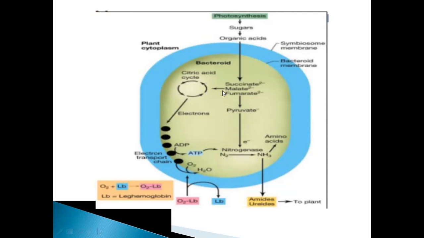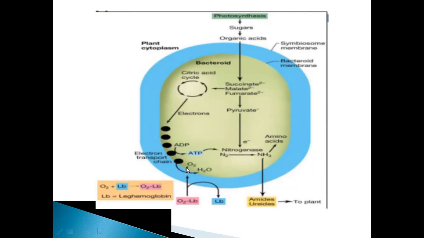And if it is entering into the citric acid cycle, this was the pathway. Otherwise, these organic acids, if they get converted into pyruvate, this pyruvate will give electrons for the conversion of nitrogen to ammonia. Okay, energy is coming from pyruvate. Sorry, electrons are coming from pyruvate. ATP is coming from here, right?